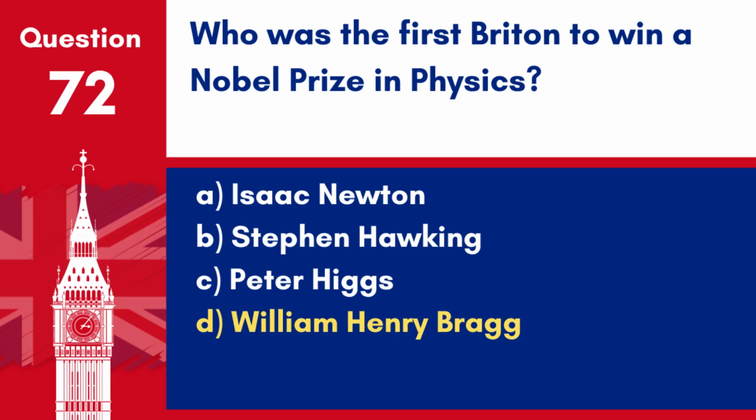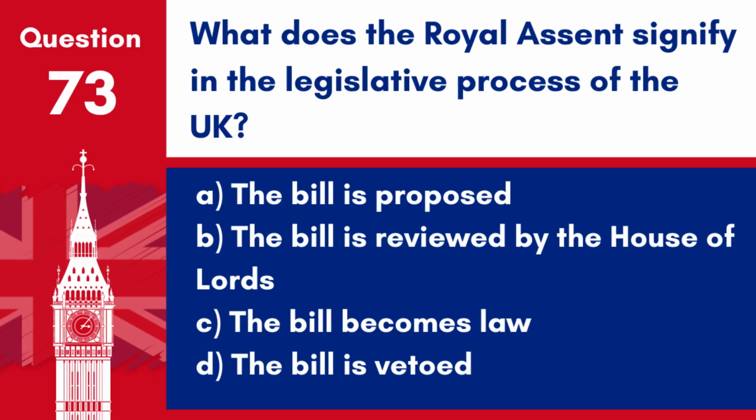Answer D. William Henry Bragg. William Henry Bragg was awarded the Nobel Prize in Physics in 1915 along with his son, William Lawrence Bragg, for their services in the analysis of crystal structures by means of X-rays. Question 73. What does the royal assent signify in the legislative process of the UK? A. The bill is proposed. B. The bill is reviewed by the House of Lords. C. The bill becomes law. D. The bill is vetoed.